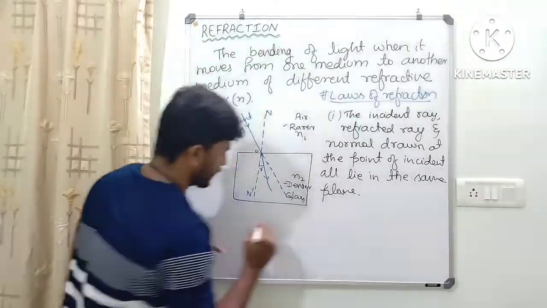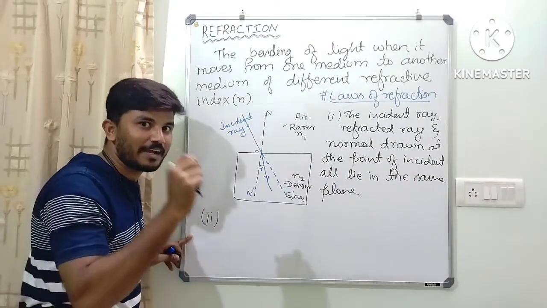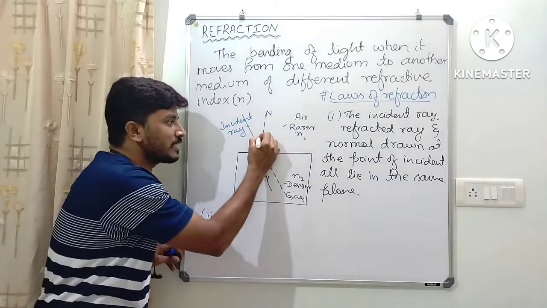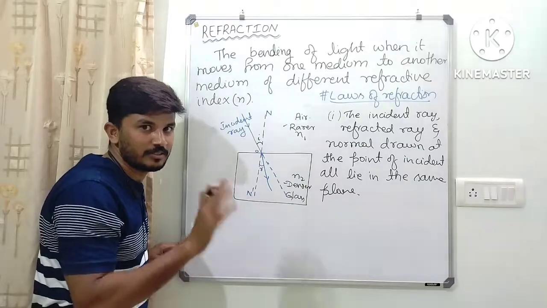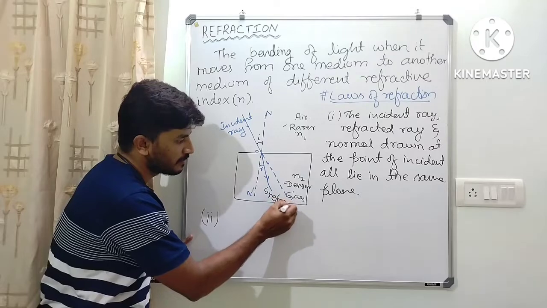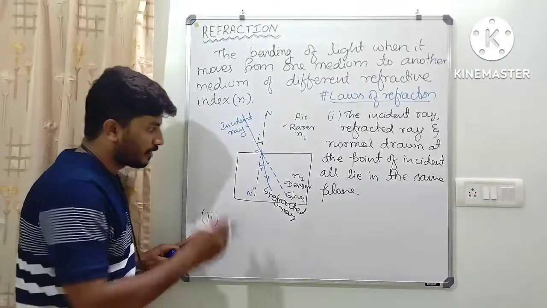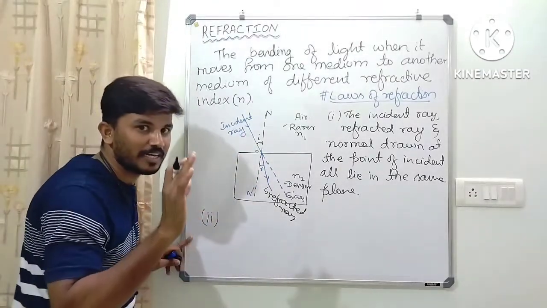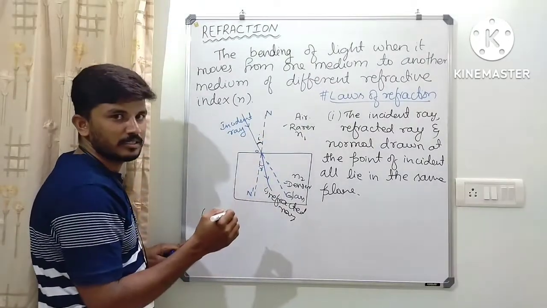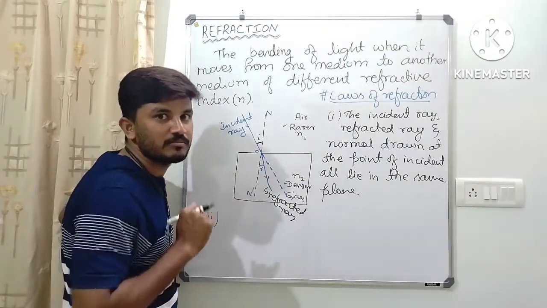What is the second law? I will write here. So the second law of reflection is angle of incidence is always equal to angle of reflection. But here angle of incidence is not equal to angle of refraction, because the light ray is bending here. This is called refracted ray, and this is called angle of refraction. Now, angle of incidence is not equal to angle of refraction, but we have the law, that is sine of an angle of incidence divided by sine of an angle of refraction is a constant for a given medium.